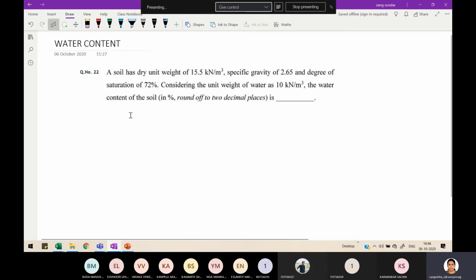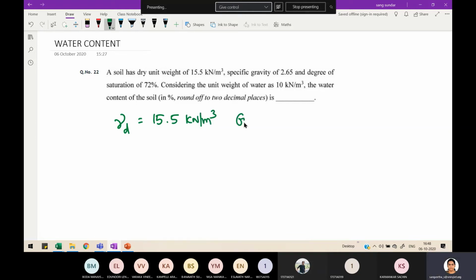Fine. So let's solve this problem and find the answer. In this question, gamma d of soil is given, which is 15.5 kilonewton per meter cube. And they have given specific gravity, which is 2.65, and degree of saturation, S, is equal to 0.72. And they have mentioned unit weight of water, gamma w, is equal to 10 kilonewton per meter cube.